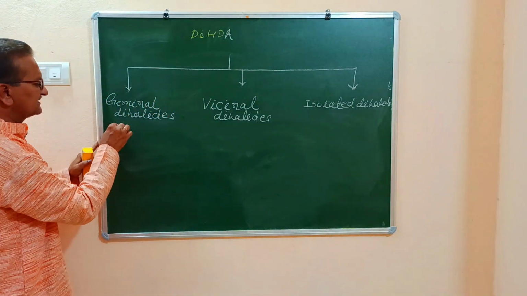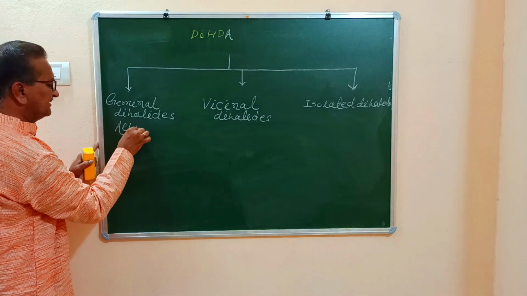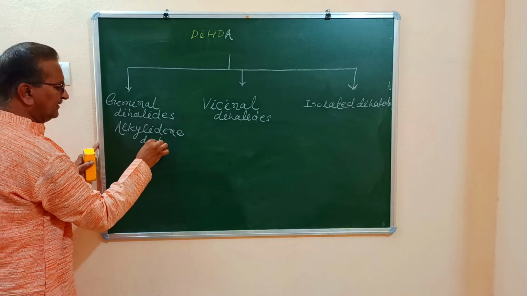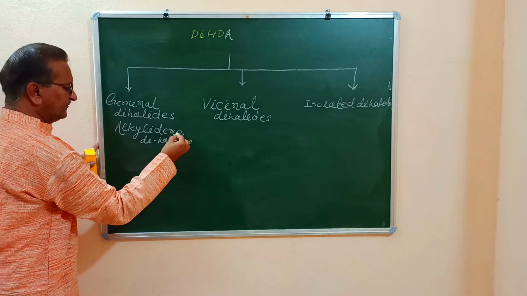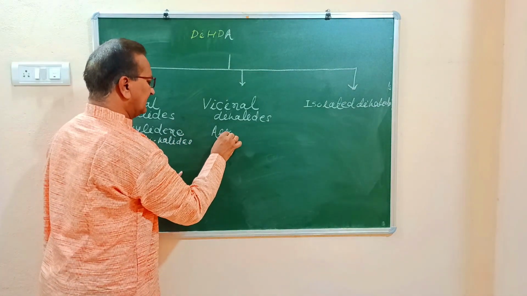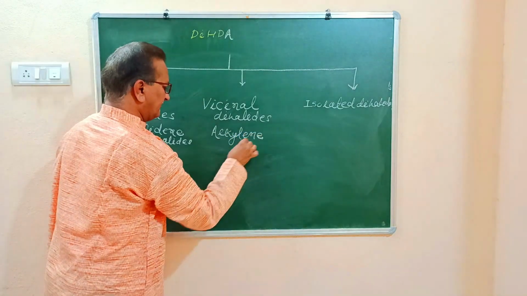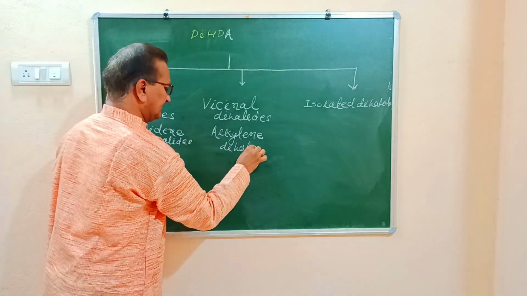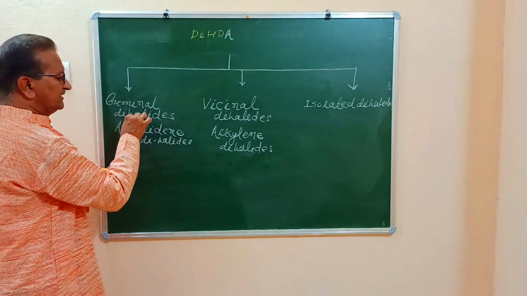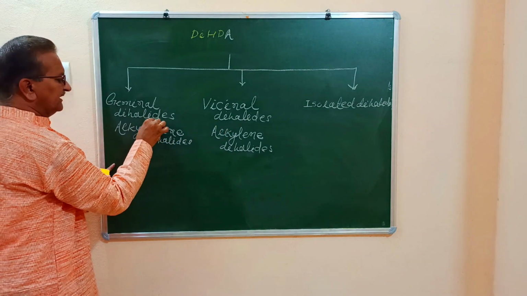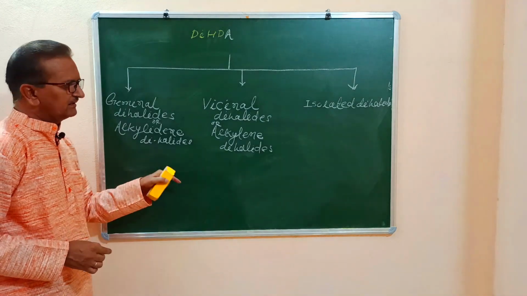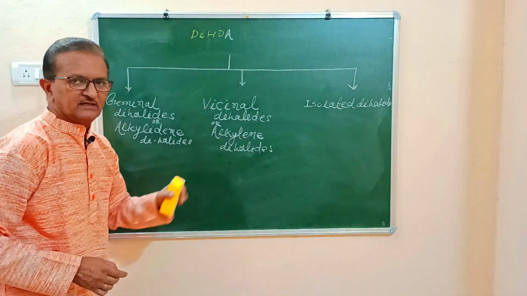Geminal dihalides are also called alkylidene dihalides. Vicinal dihalides are also called alkylene dihalides. Okay, for these two there are other names: geminal or alkylidene dihalides, vicinal or alkylene dihalides.